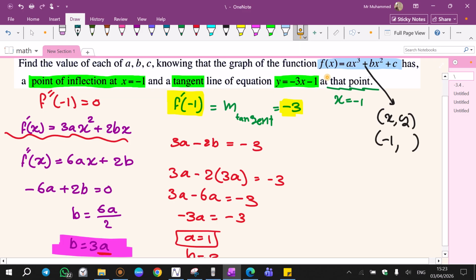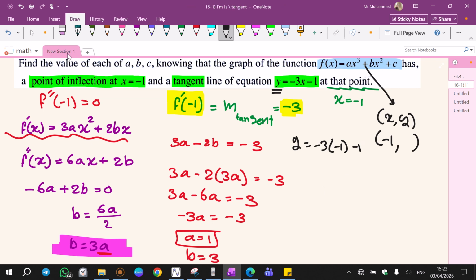Tangent and curve intersect at x equal to -1. And if two functions intersect, at the point of intersection, they are equal. Simply, we can just say this is the only y given in the question. Use it to find y. Replace x with -1, y equal to -3 times -1 minus 1. -3 times -1 is +3. +3 minus 1, y equal to 2. So when x is -1, y is 2.